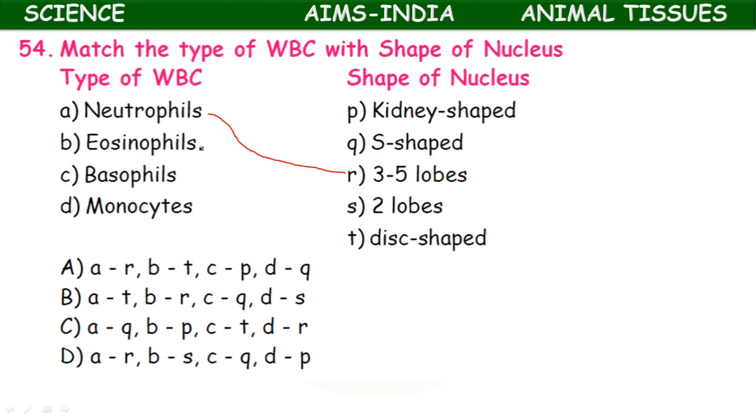Okay, here a 2-lobed nucleus is present in eosinophils. Basophils have an S shaped nucleus, and monocytes have a kidney shaped nucleus. So here, AR, BS, CQ, DP. So option D is correct. Okay, let us do a similar question.